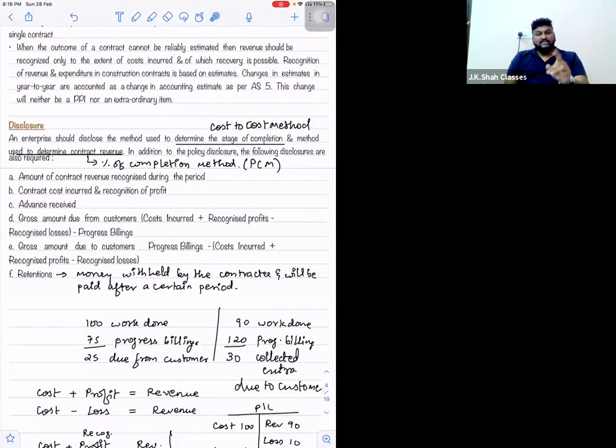And certain contractors give a warranty also, 6 months warranty on work, 1 year warranty on work. So some contractees withhold the retention money up to the end of the warranty period. 5% of the contract value, 3% of the contract value, they will retain. Why? Because if you pay them, they will not show their face to you. Warranty, everything is gone. So that is called retention. So if any amount is retained by the contractee, that amount has to be disclosed in the notes to accounts. Right?